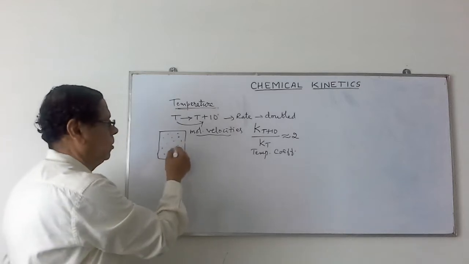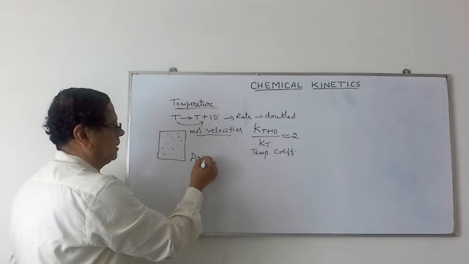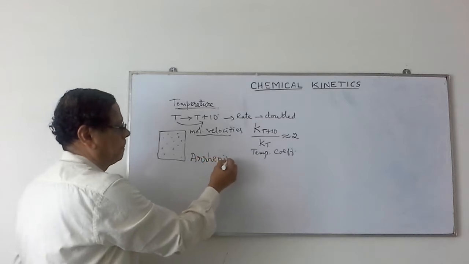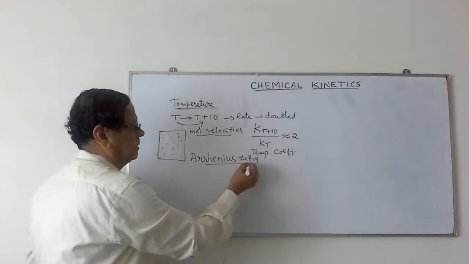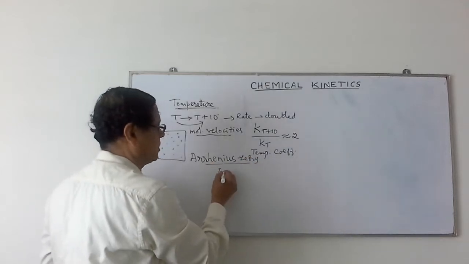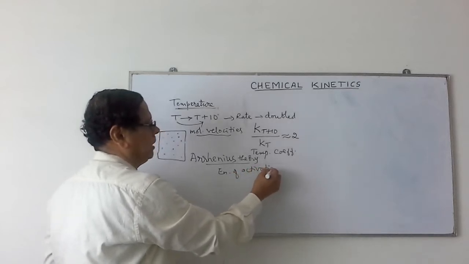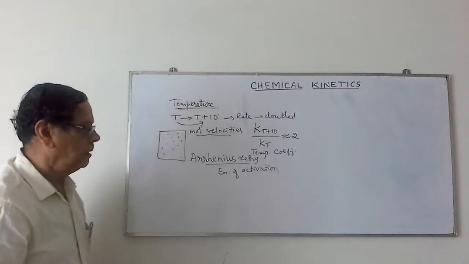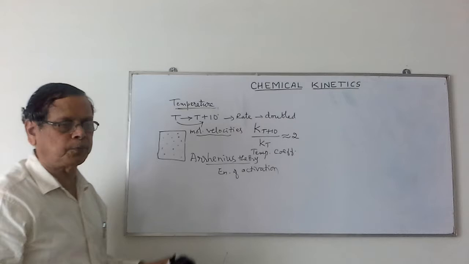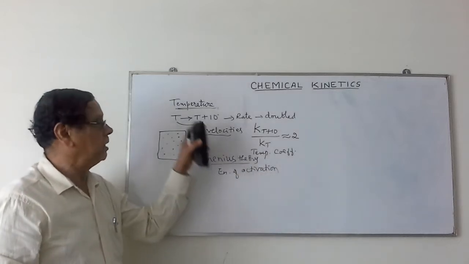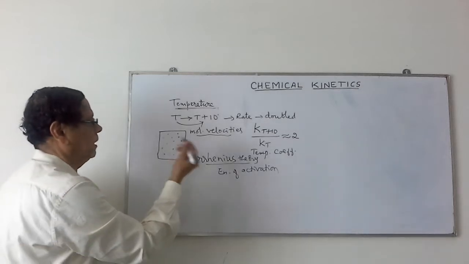To explain this effect of temperature, by considering the increase in temperature on the rate of reaction or molecular collisions, we consider a theory called Arrhenius theory. This Arrhenius theory makes use of the energy of activation. This we will study separately in another video. With an increase in temperature, the number of molecules possessing the energy of activation increases. That's why the rate of reaction increases. That we shall take up in the next video.